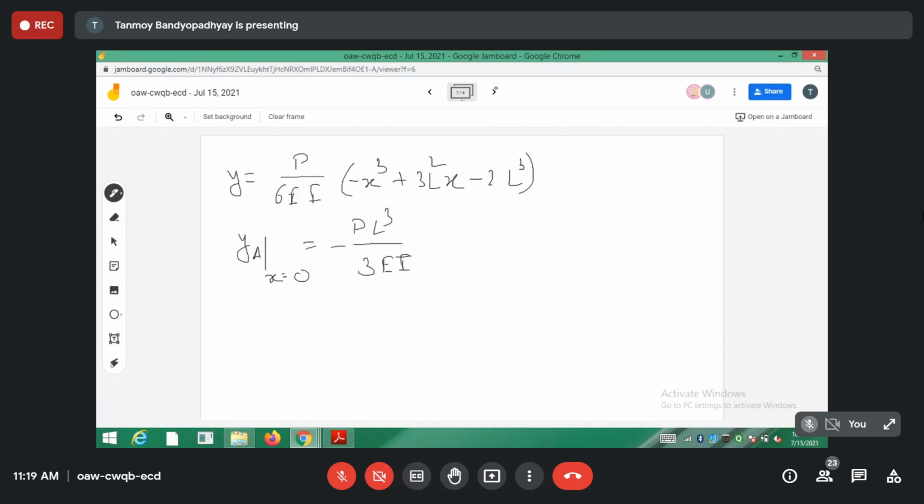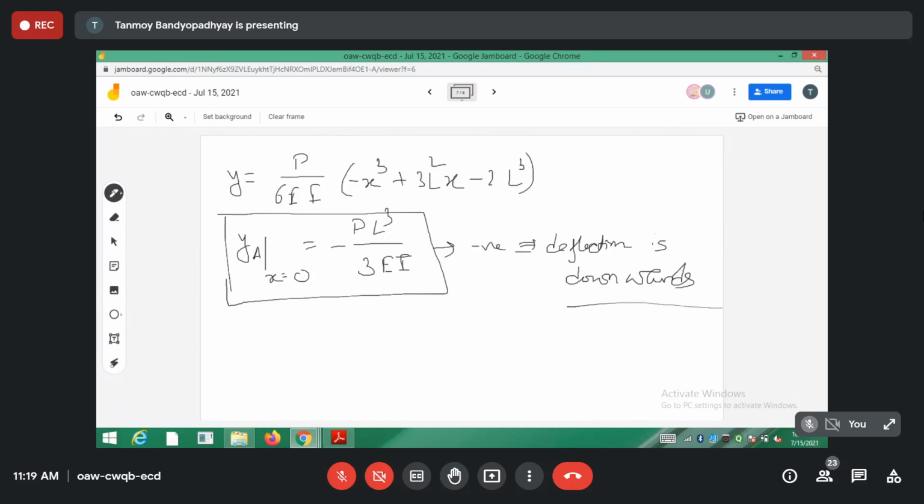So this is the expression I should be getting. The negative sign is there since we have taken y to be upward, so negative means deflection is downward. P is downward, so the deflection is in the downward direction. Okay?